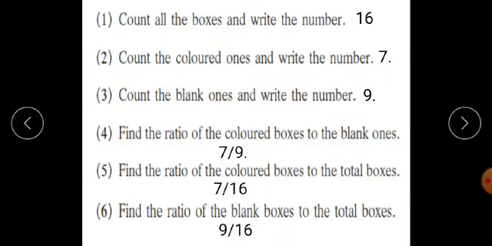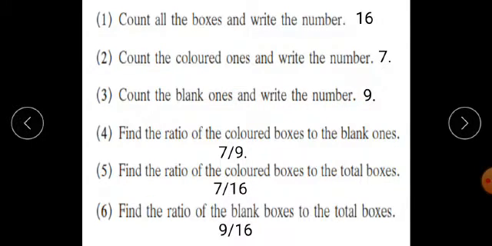Now, students, here some questions are given. First question: count all the boxes and write the number. If you count all the boxes, then the number comes as 16. Count the colored ones and write the number. I have put a star in 7 boxes. Therefore, it means I have colored 7 boxes. Therefore, I have written 7 here. Third one, count the blank ones and write the number.